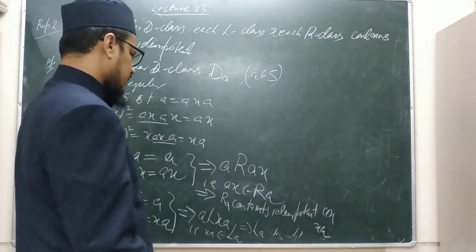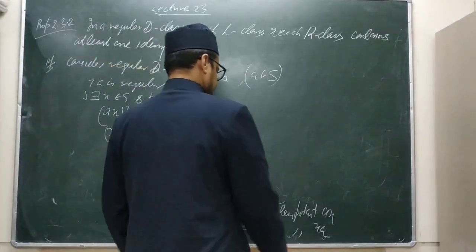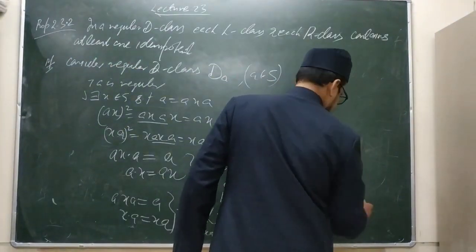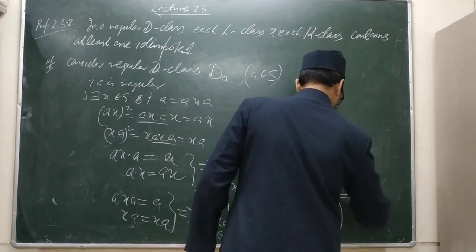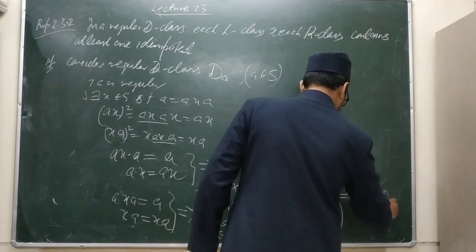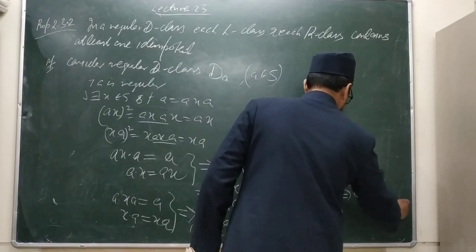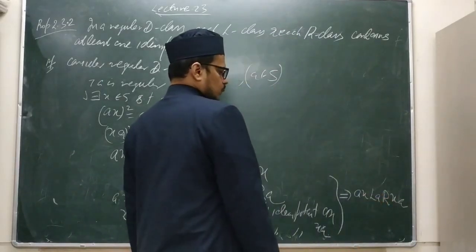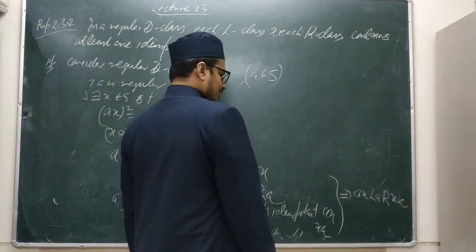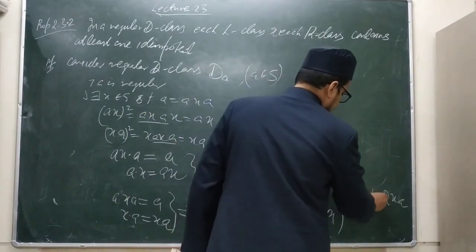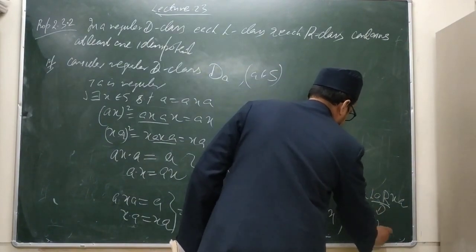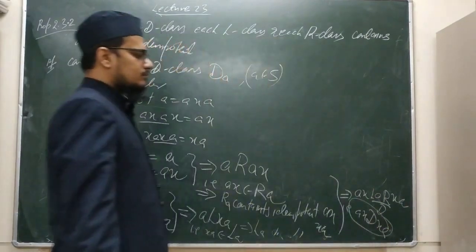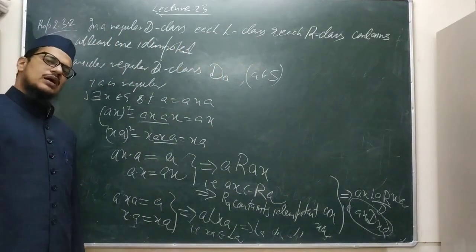And also one thing we can conclude from here, just for the sake of knowledge: AX and XA are R and L related respectively, that is, L composition R, and L composition R means D. That is, AX D XA. These two idempotents are D related to each other.